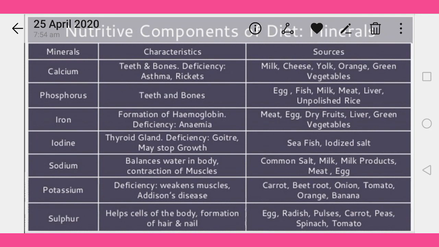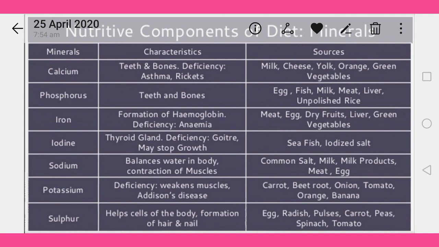Calcium is required for teeth and bones, and its deficiency causes diseases like rickets. And the sources of calcium: milk, cheese, yolk, orange, and green vegetables are considered rich sources of calcium. Second one is phosphorus, for teeth and bones.